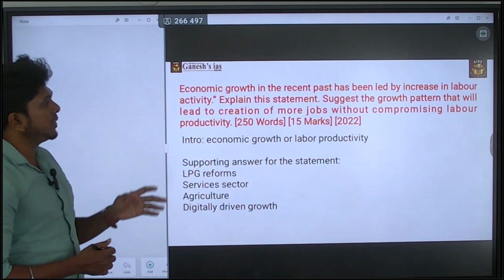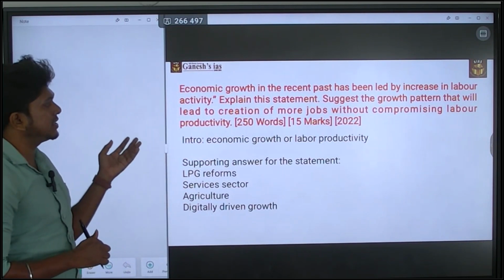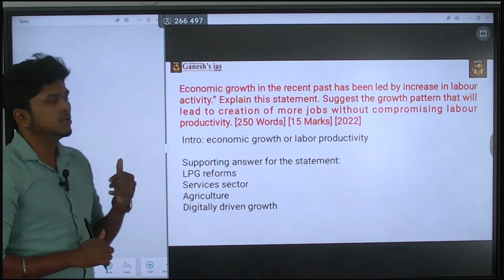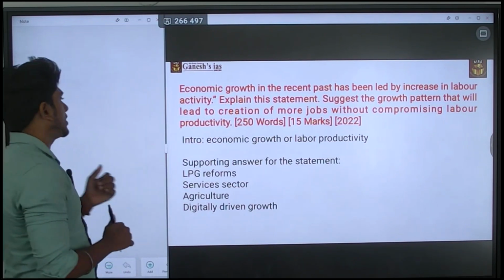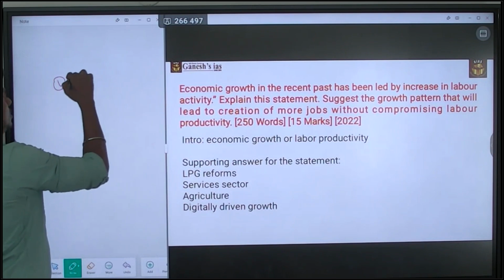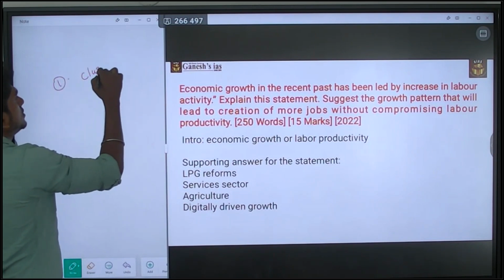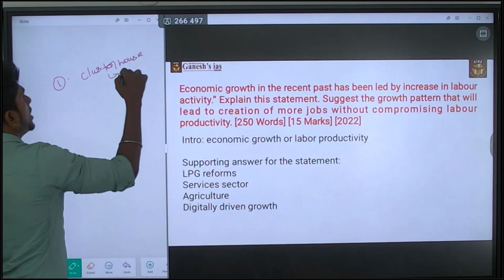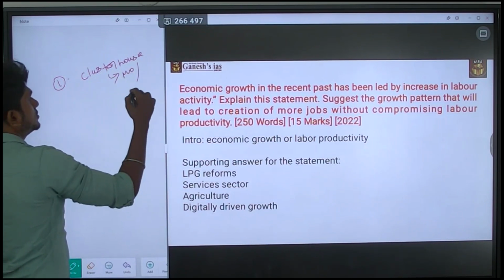Suggest the growth pattern that will lead to the creation of more jobs without compromising the labor productivity. So you have to suggest certain growth patterns, which means you can create cluster hubs for manufacturing or else for the service sector.